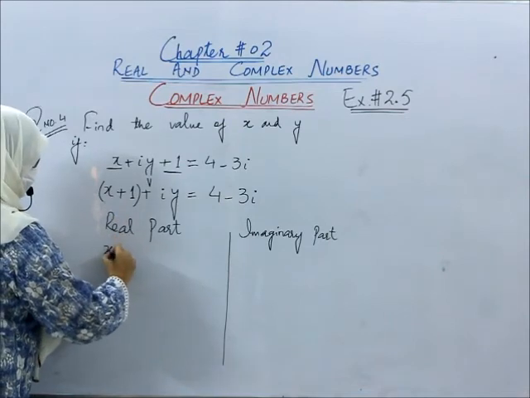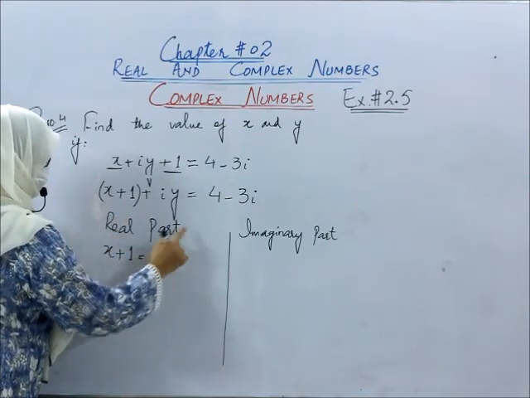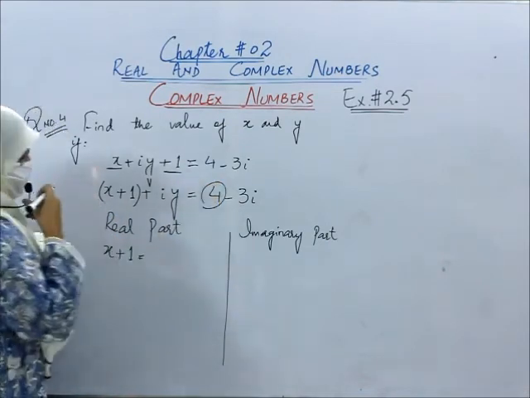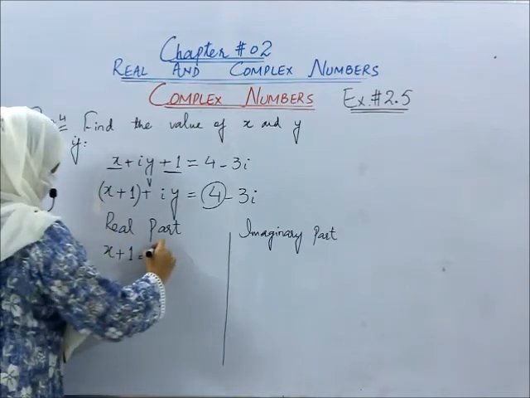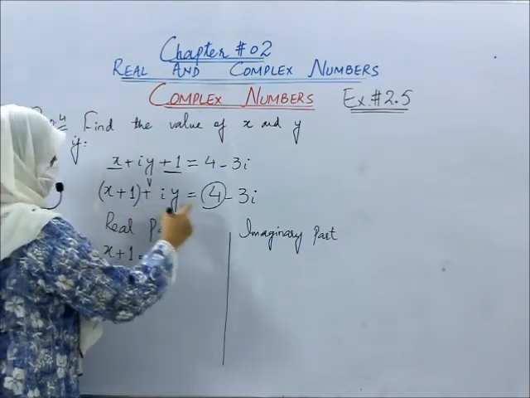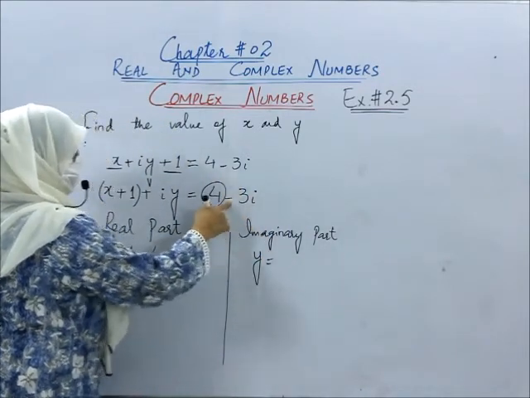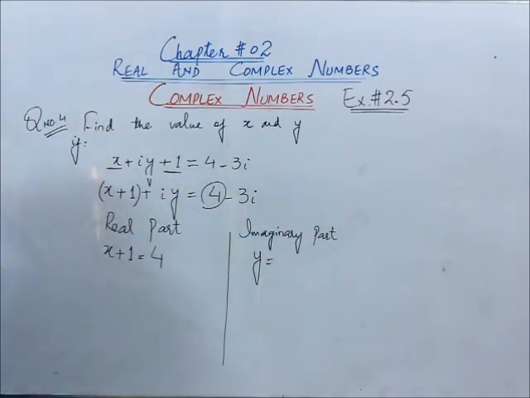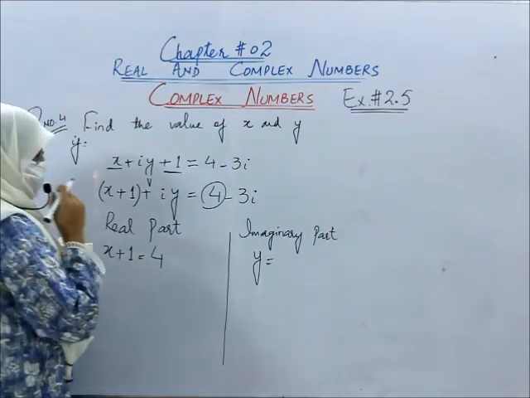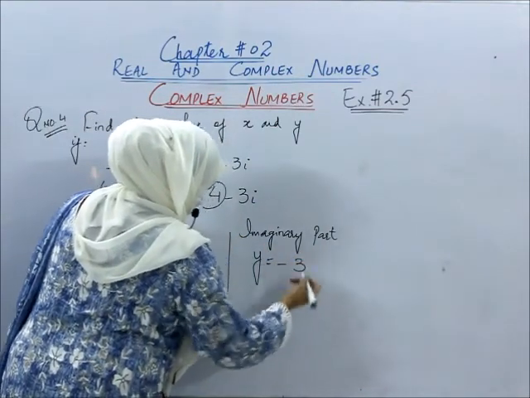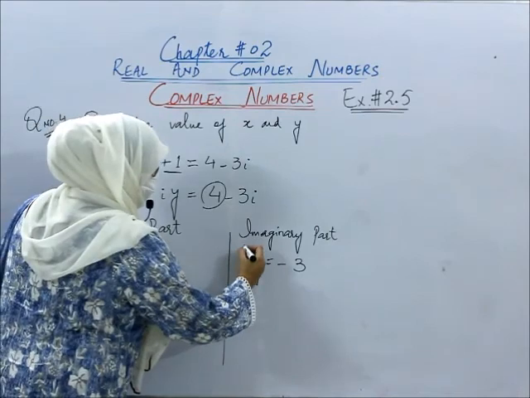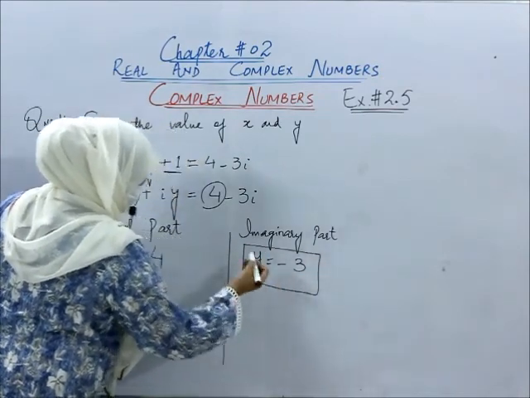So here real part x plus 1 would be equal to what? 4. And imaginary part y would be equal to what? Minus 3. Don't forget to write down the sign which is just before that, the imaginary part. That is y is equal to minus 3. So there is no need to find out the value of y, it's already done.